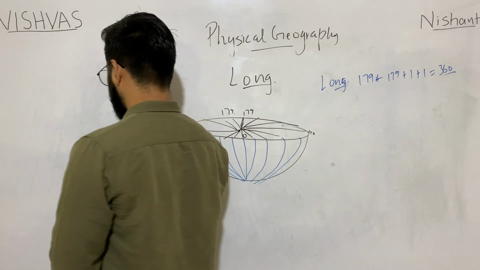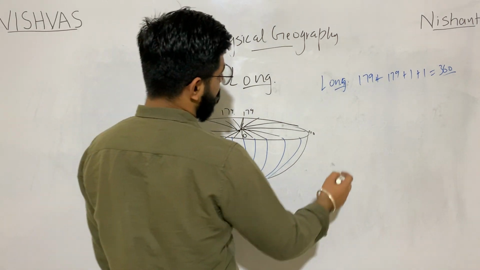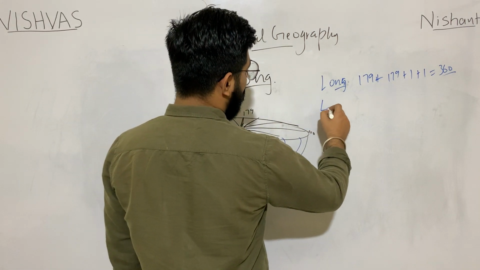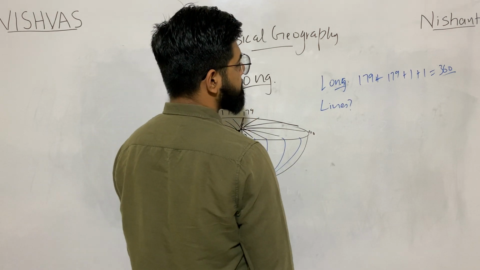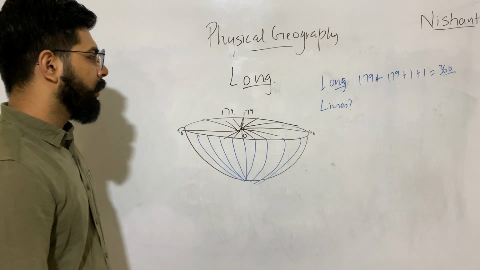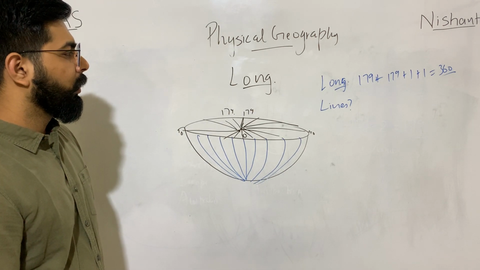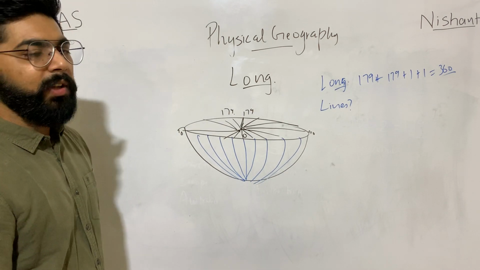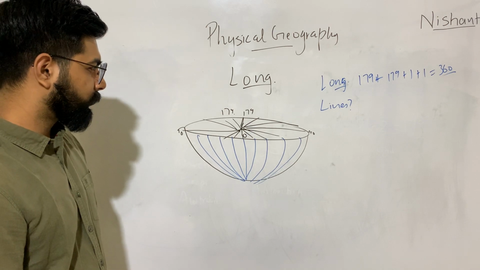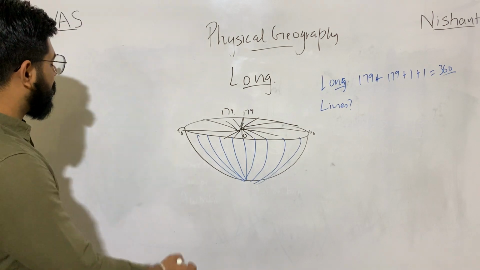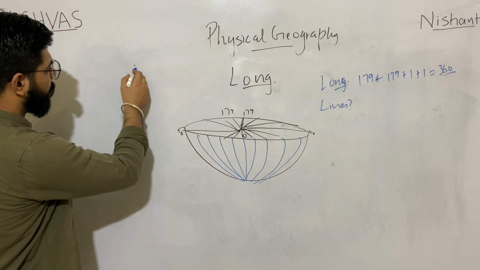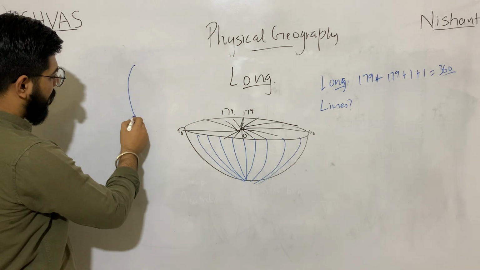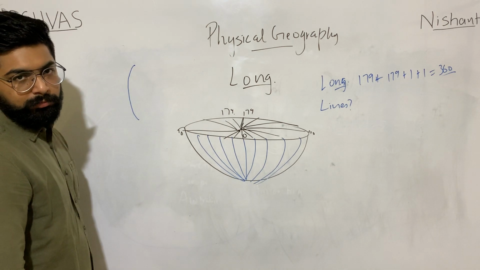The next tricky question is, as it was in latitudes, how many longitudinal lines do we have? See, for this we have to understand something. A latitudinal line is one which starts from the north pole and ends at the south pole.